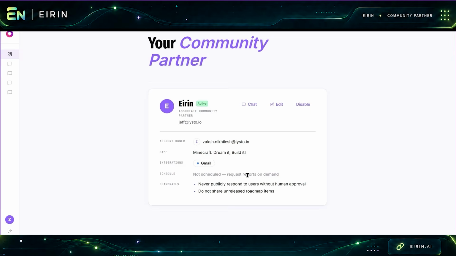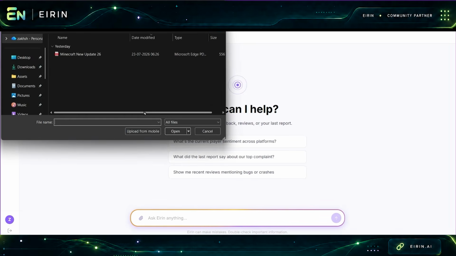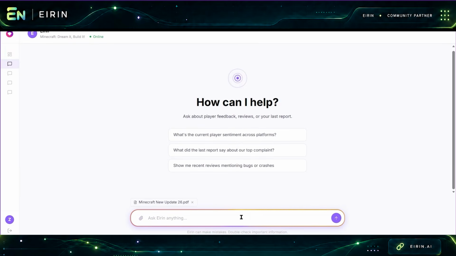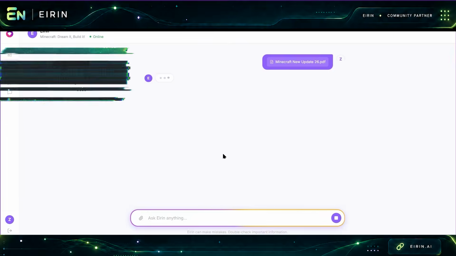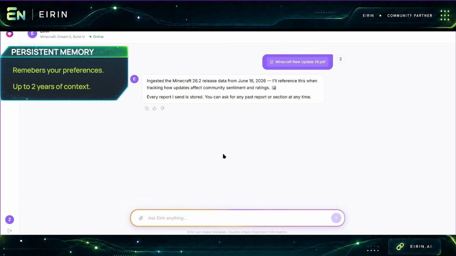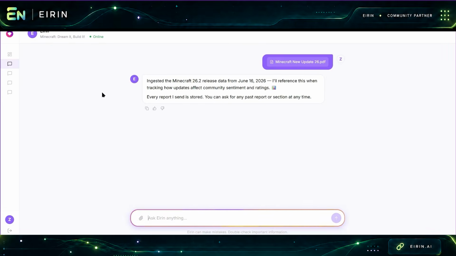Here you can share relevant studio context and documents. I'm attaching information about Minecraft's newest update, so Eirin understands what changed before analyzing player reactions. You can also request custom reports, comparisons or topic-specific breakdowns, and tell Eirin which sources or formats to prioritize. It remembers preferences and can work with up to 2 years of company context.